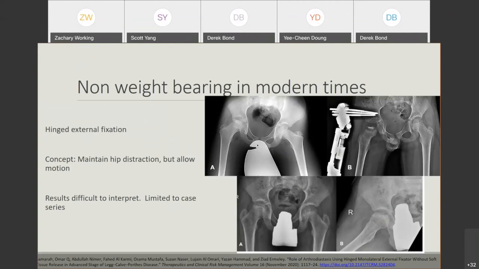There still seems to be a very high rate of complications with this treatment, mainly due to pin site infection. Remember, this fixator stays on for many months, and it's hard to justify that kind of risk based on the available literature that we have. So I think more is coming out on this type of treatment. There are some centers who are having buy-in on this. I haven't done any of these personally, but I'm waiting to see if this really does help.